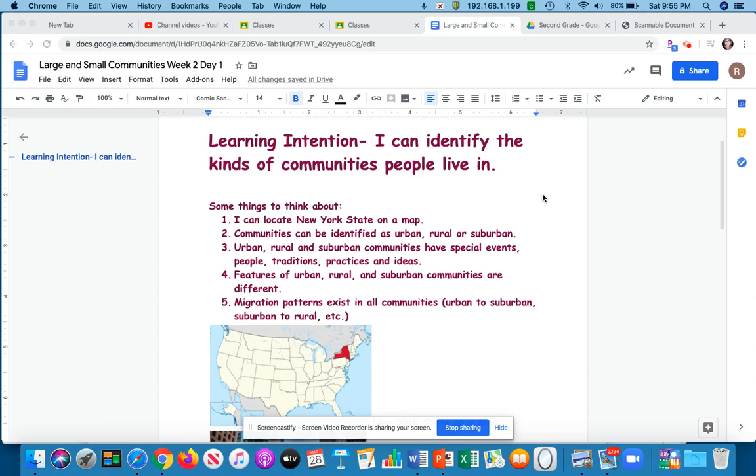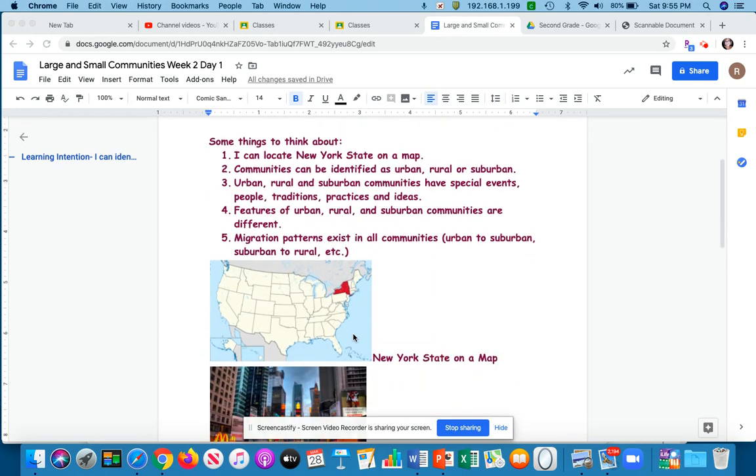Learning intention. I can identify the kinds of communities people live in and some things to think about during the lesson. I can locate New York State on a map, which is right here. You can actually see New York State in red on the map. Communities can be identified as urban, rural, or suburban. Urban is New York City, rural is like the country, and suburban would be like the neighborhood we live in.